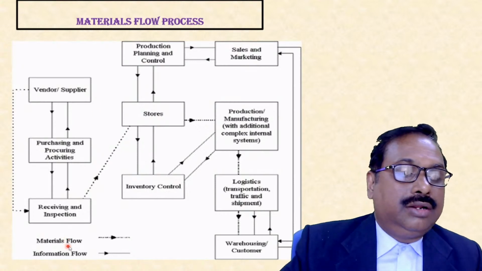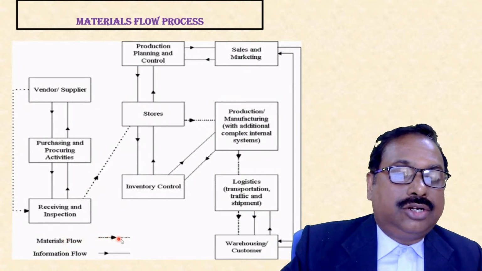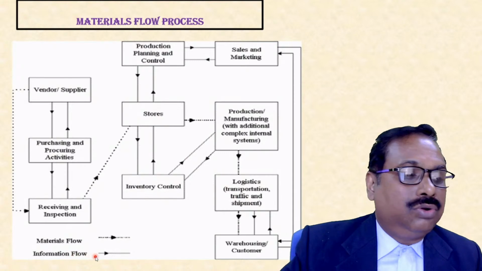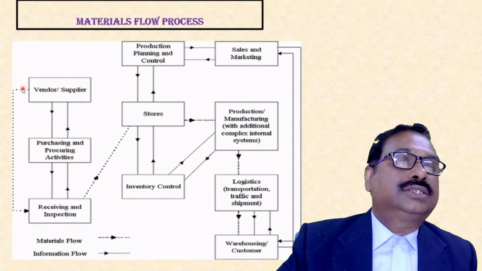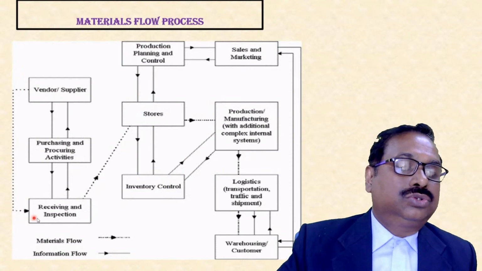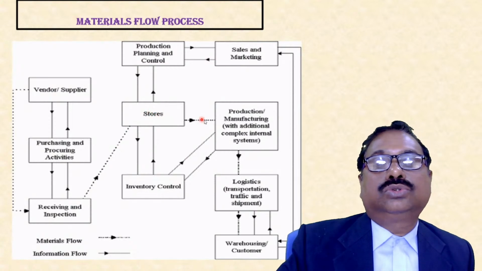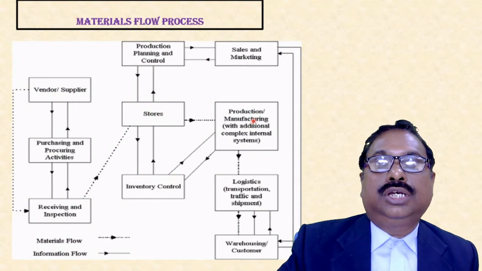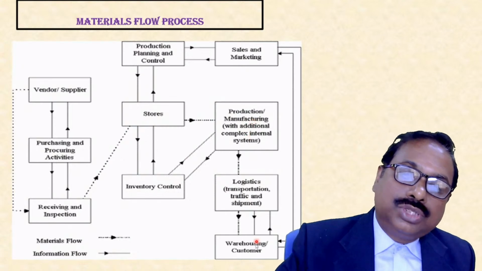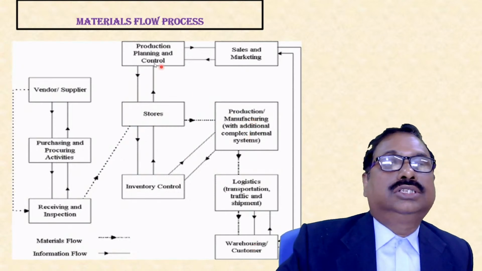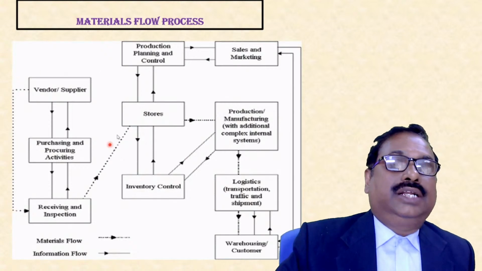The material flow is represented by dotted line and information flow by straight line. From suppliers, the materials go to stores via inspection. From stores, it goes to production facilities. Here we convert raw material into finished goods and it goes to the customer. So this is the material flow.